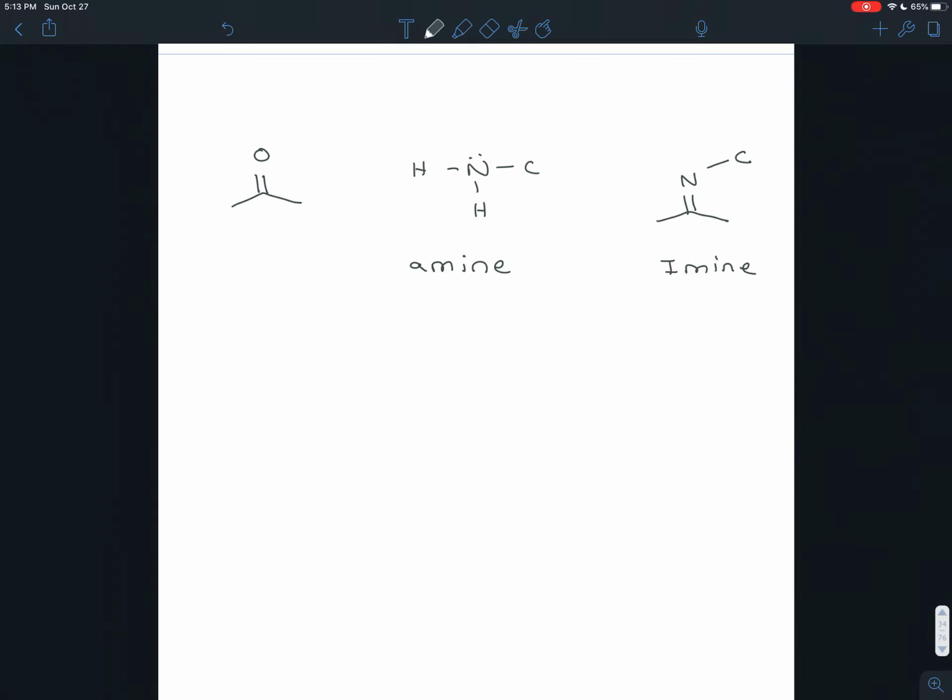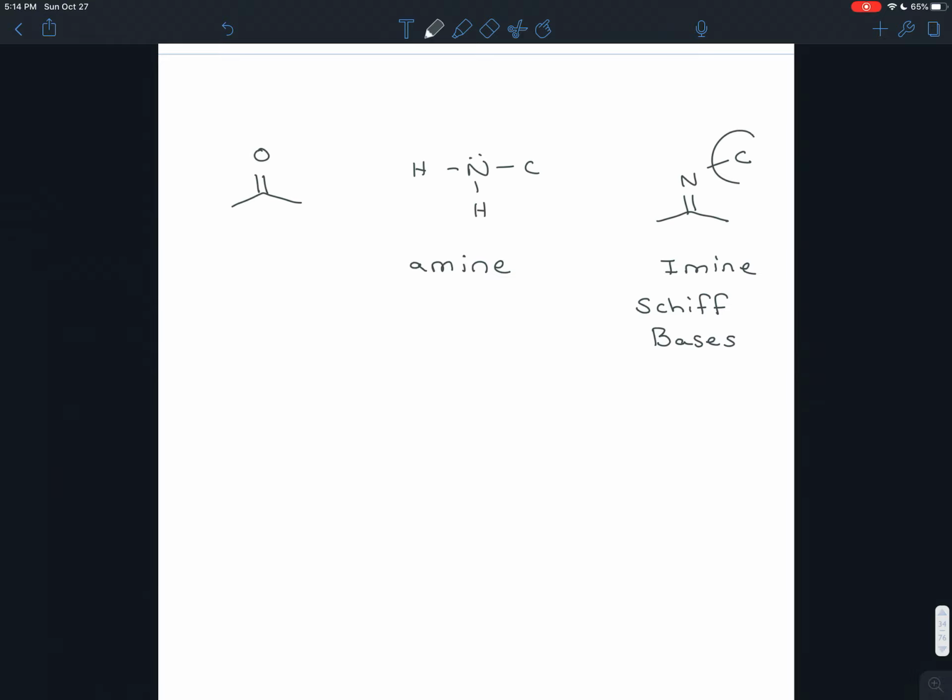I-M-I-N-E, an imine. And that's sort of like the nitrogen version of a ketone. Or you could have, I guess, an aldehyde. So you have that double bond to oxygen to get the ketone. If you form a double bond to nitrogen, then you end up getting this imine. This is a very common feature of biological molecules, and these imines are also called Schiff bases. So if you ever see that term, that's just referring to an imine. It's the nitrogen version of a ketone.